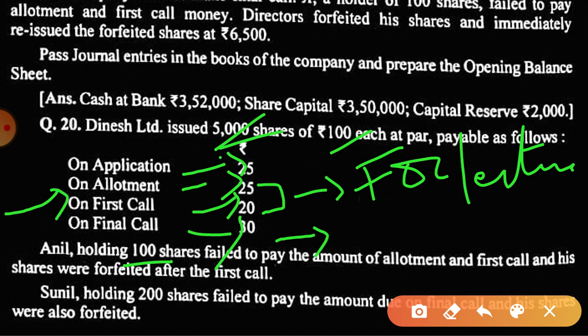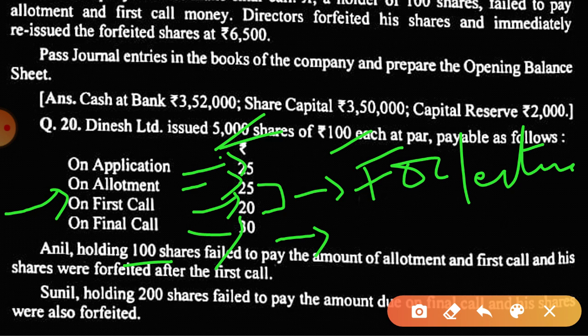When the amount due on the first call was not received, the company forfeited the shares of Anil. So the company will call for the other 4900 shares.